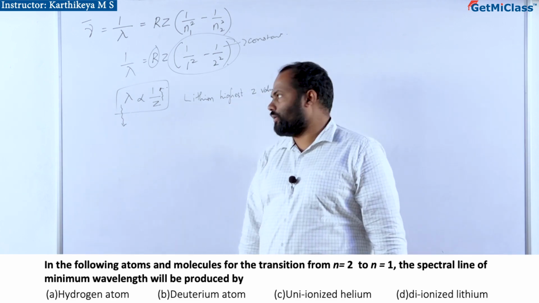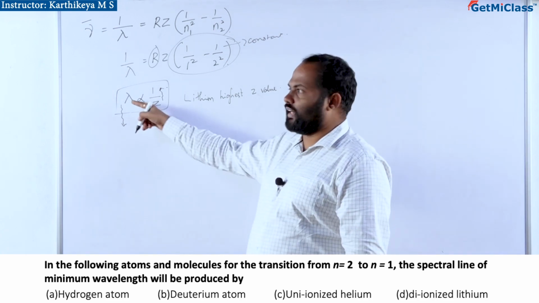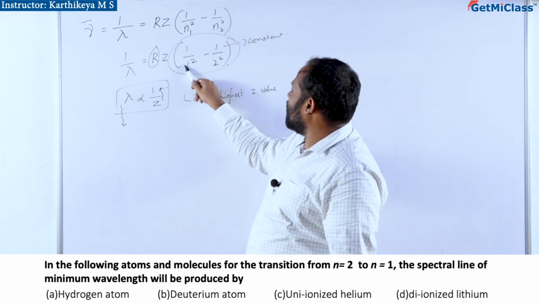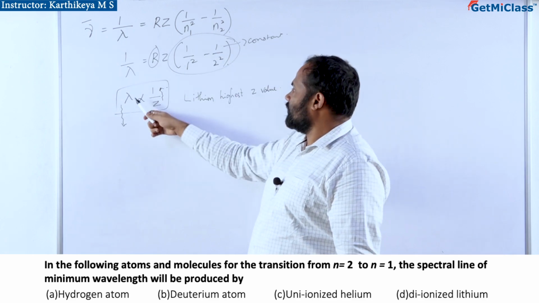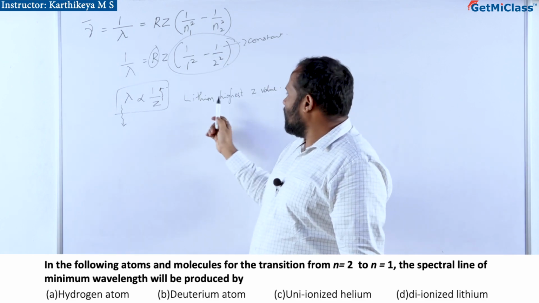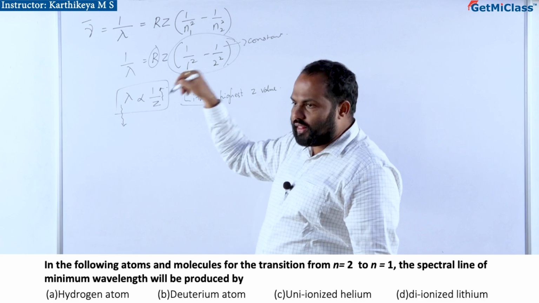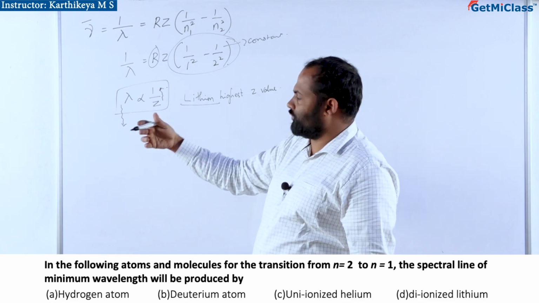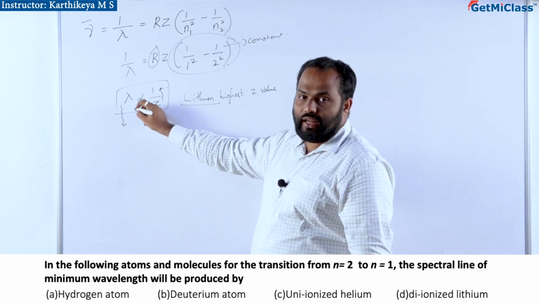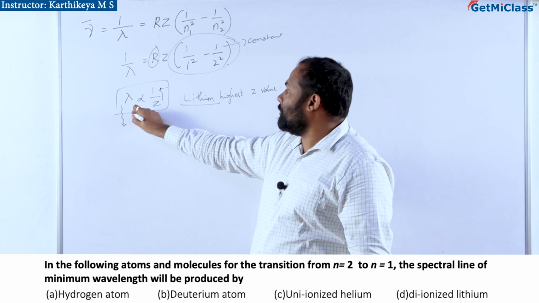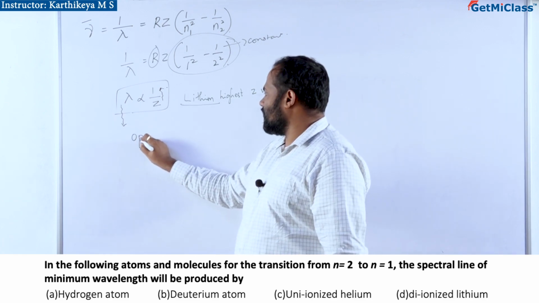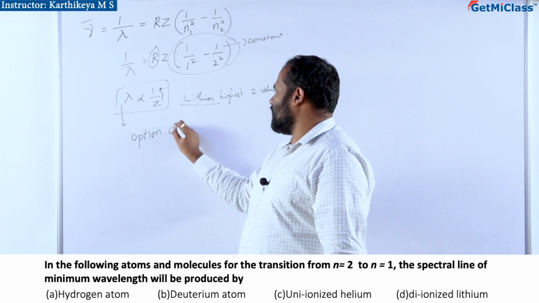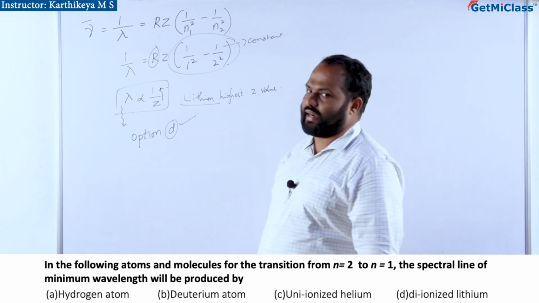Lithium has a highest atomic number value, hence it emits within 1 and 2 transitions, from first to second or second to first. This lithium, among all the options of elements given, will emit the radiation of minimum wavelength. So, option D seems to be the correct answer.